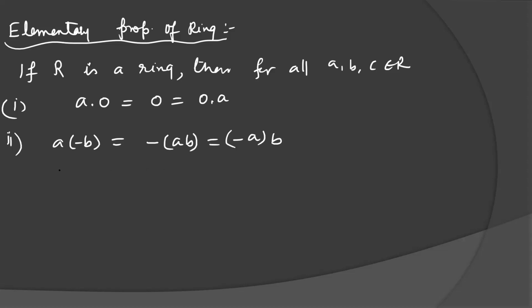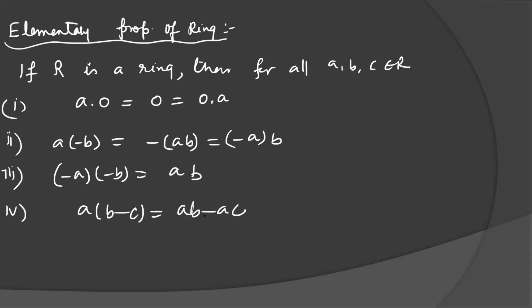Here multiplication is understood, hidden. Minus A into minus B is equal to plus AB. A into (B minus C) is equal to AB minus AC. And (B minus C) into A is equal to BA minus CA. So these properties will hold for a ring.